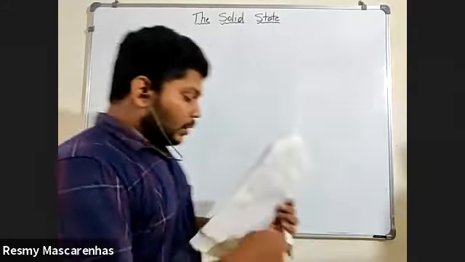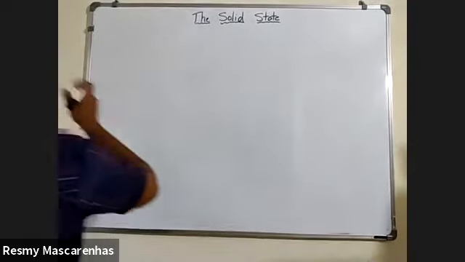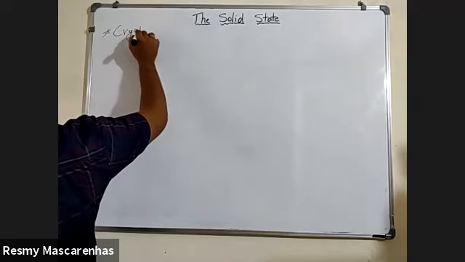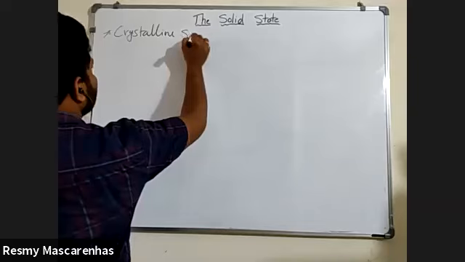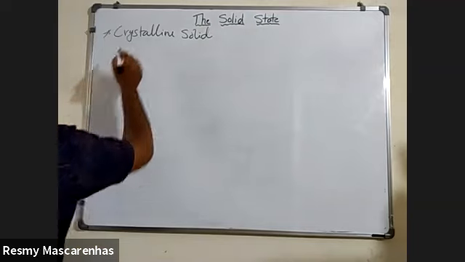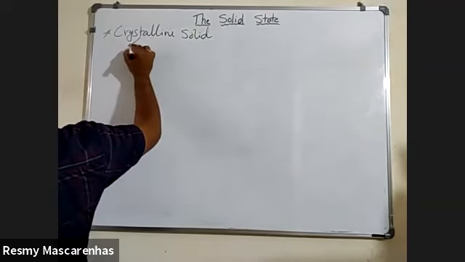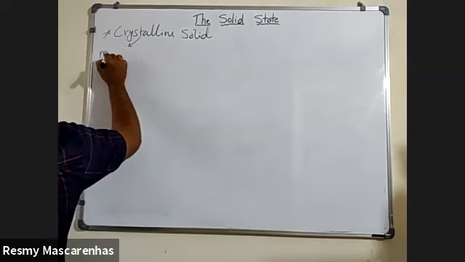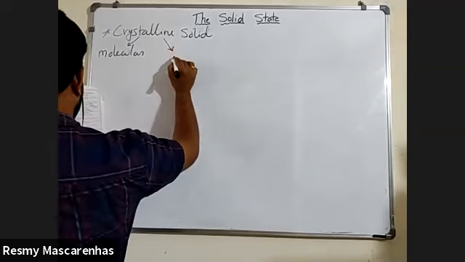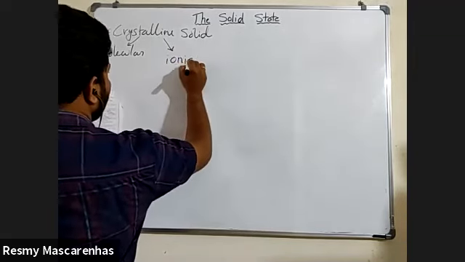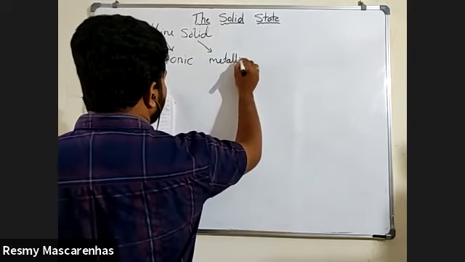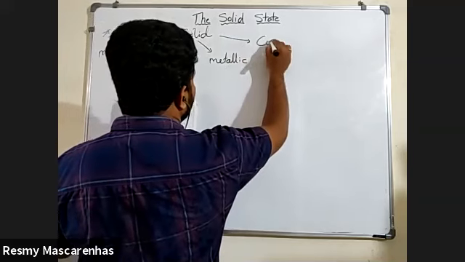Now, solids: crystalline solid only we will see. Amorphous solid we will not see. Now this crystalline solid is classified into four major types: molecular solid, ionic solid, metallic solid, and covalent solid.